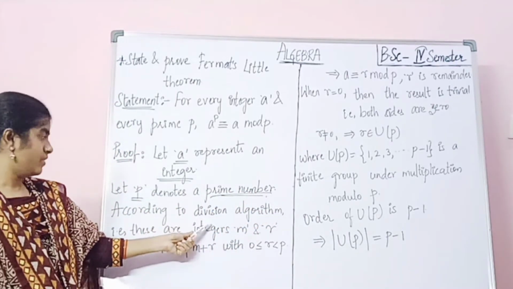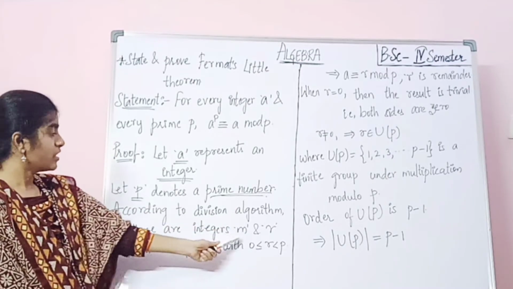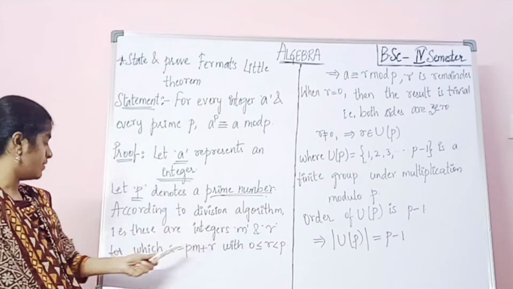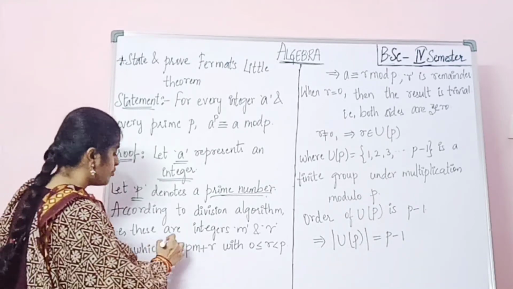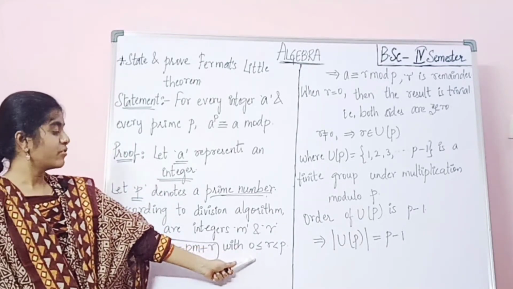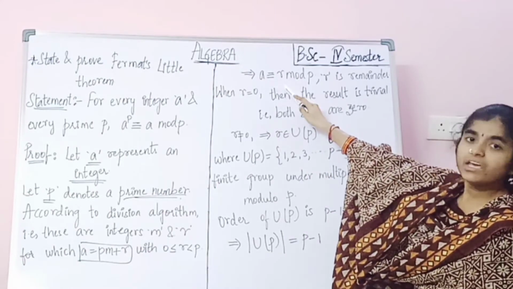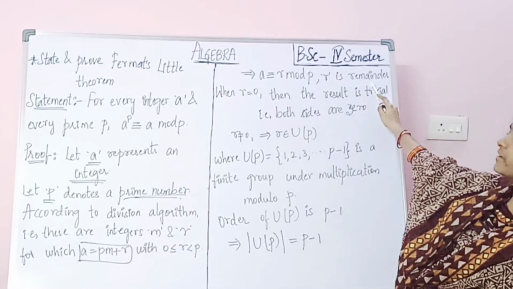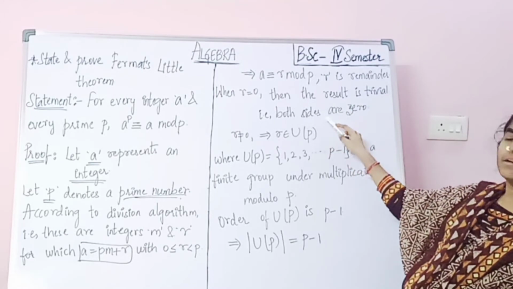According to the division algorithm, there exist integers m and r for which a equals p into m plus r, with 0 less than or equal to r less than p. So that implies a is equivalent to r mod p. Here r is the remainder. When r equals 0, then the result is trivial, that is, both sides are 0.